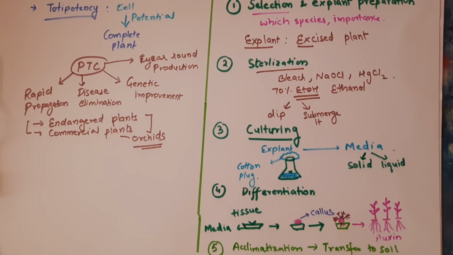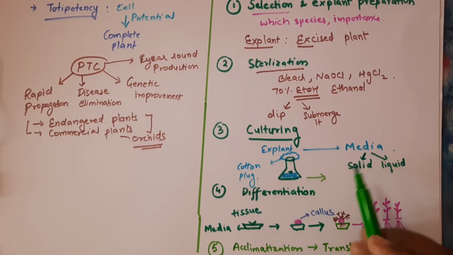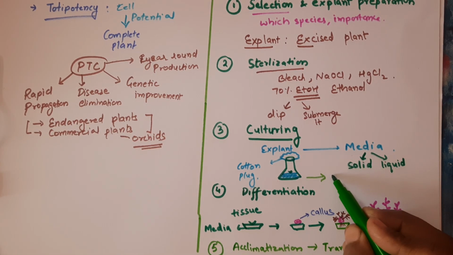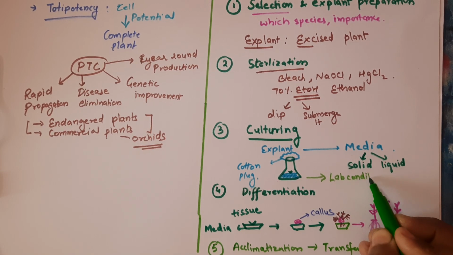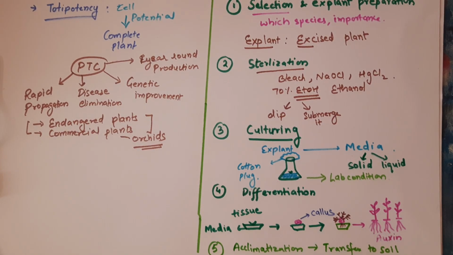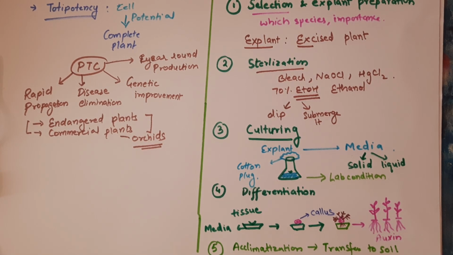So these are the various steps of plant tissue culture. I hope it is clear to you. One thing I want to mention here, that after culturing the explant, we will move these cultured plants to lab condition. We have special labs, known as plant tissue culture labs, and there we are maintaining the essential factors like light, temperature and humidity. So under controlled conditions they are grown.